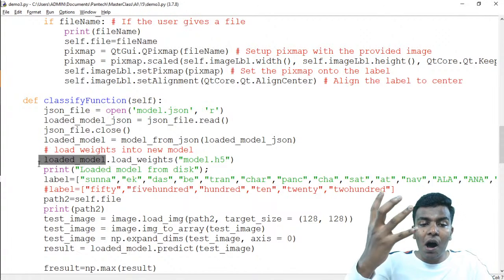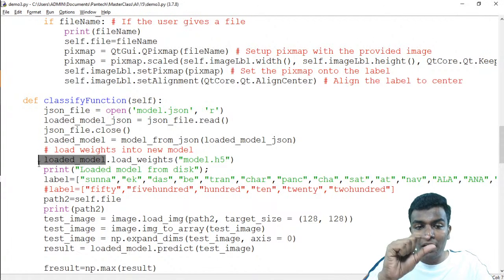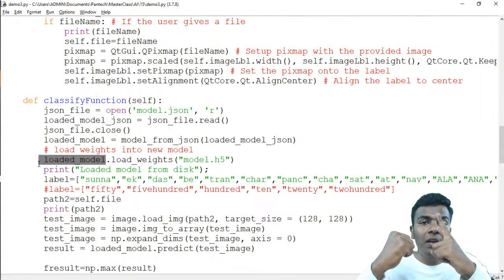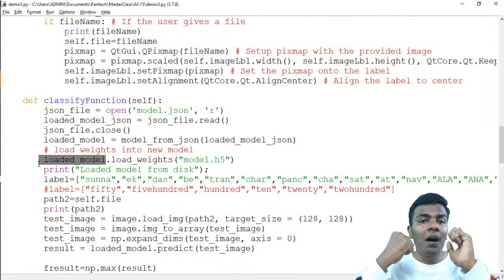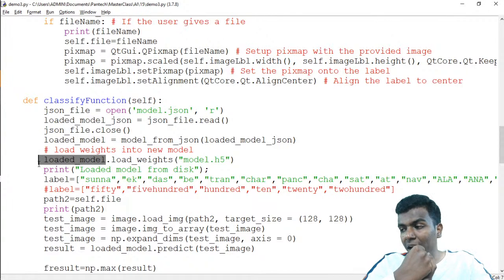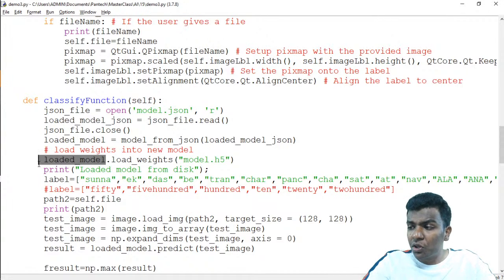Okay, so now our loaded model variable is going to hold our pre-trained model. It is already holding the model file as well as the weights file of the model which we have already trained. So that's all about here.